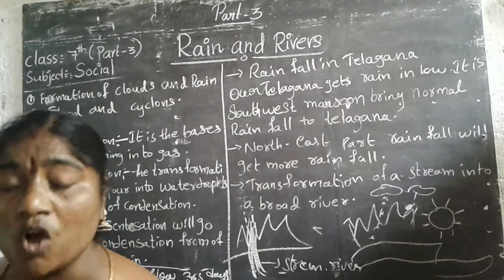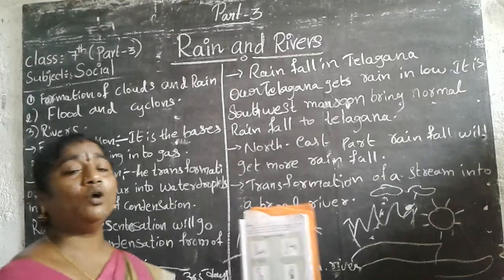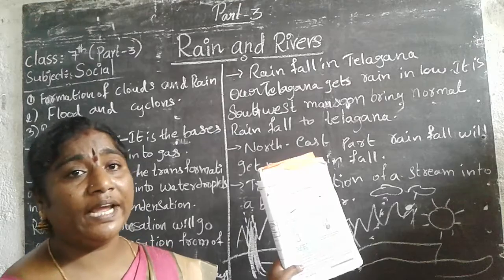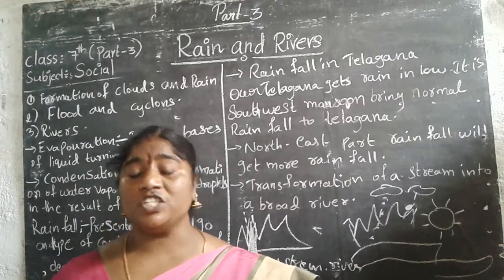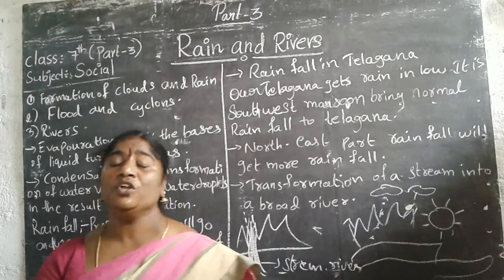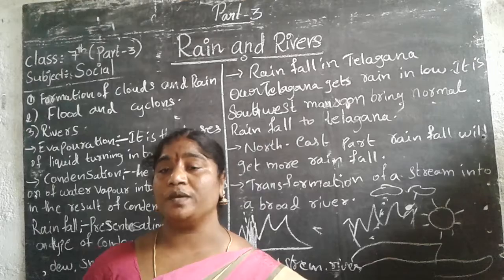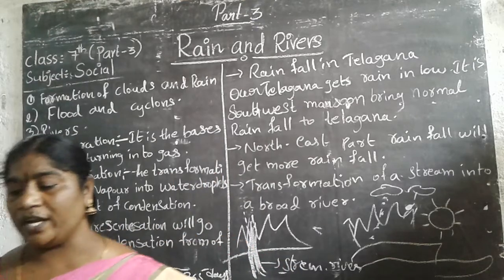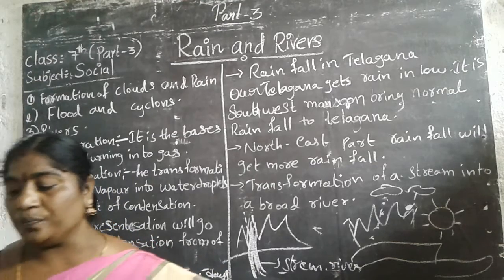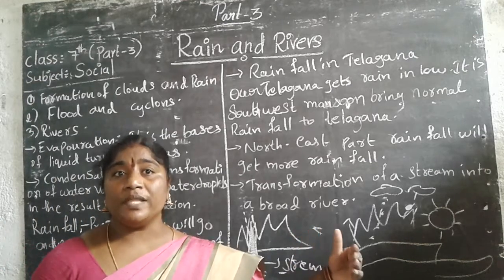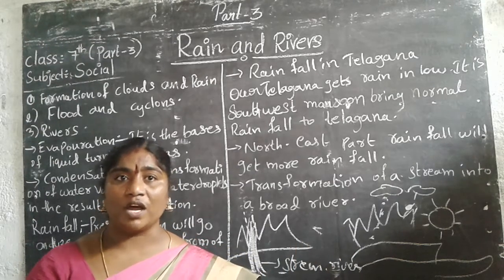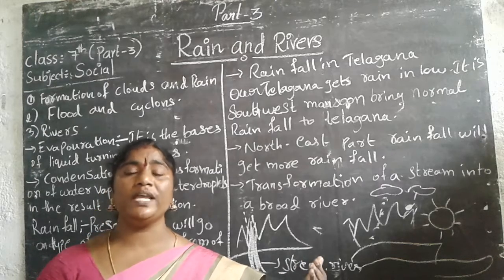The next one: how do we measure rain? We measure rain with the help of a rain gauge. The instrument by which rainfall is measured is called a rain gauge. The amount of rainfall per unit area is measured in centimeters, and we report how much rain fell in one day, half an hour, or one hour. It is measured by the rain gauge.